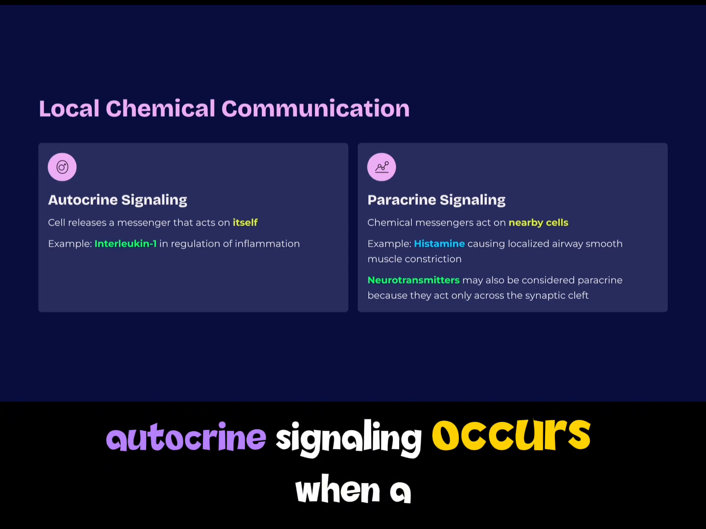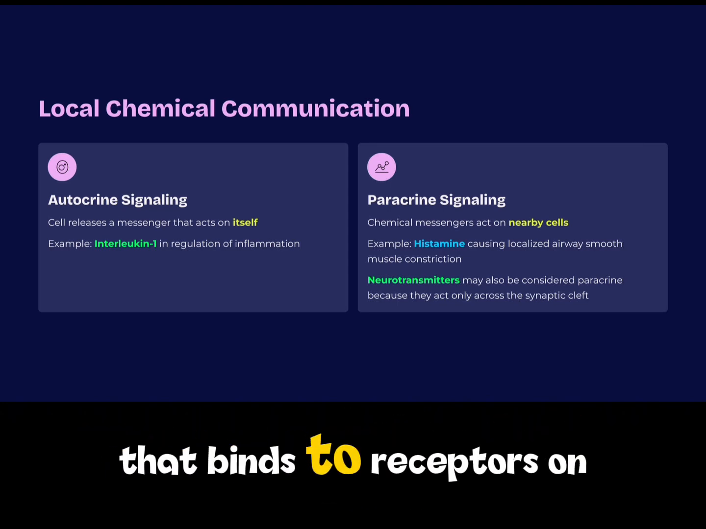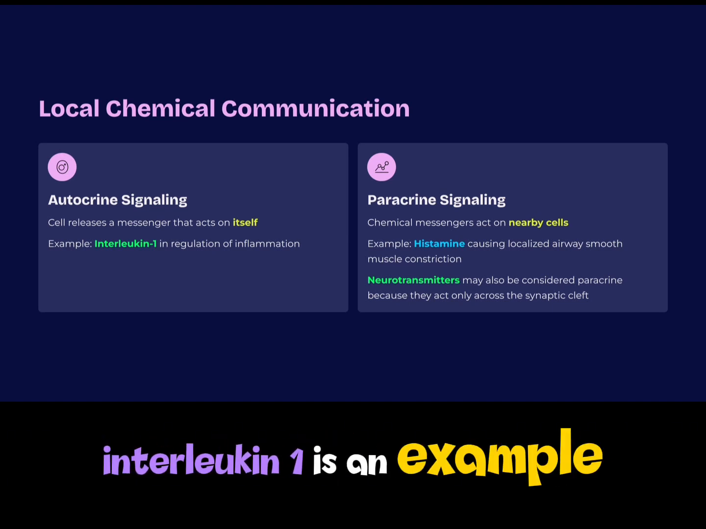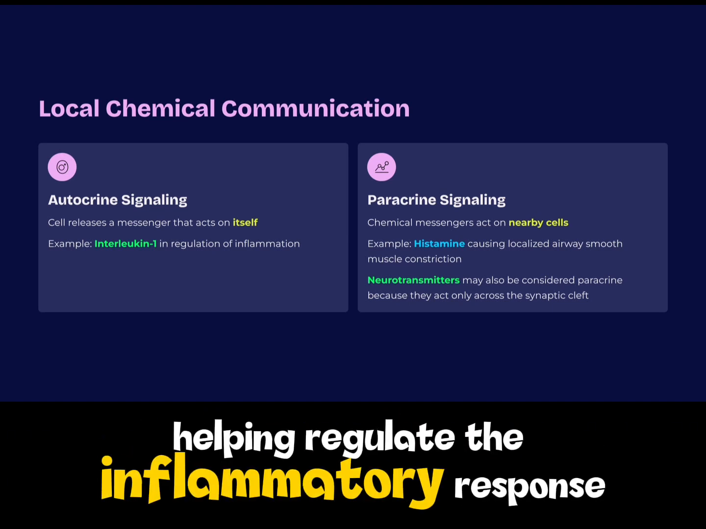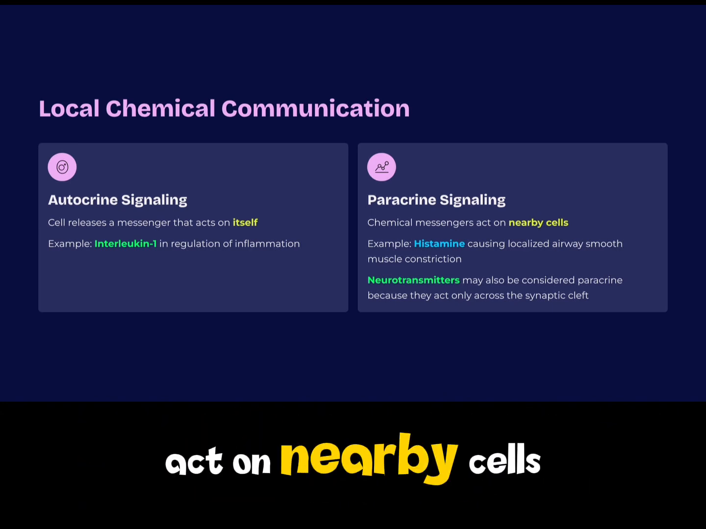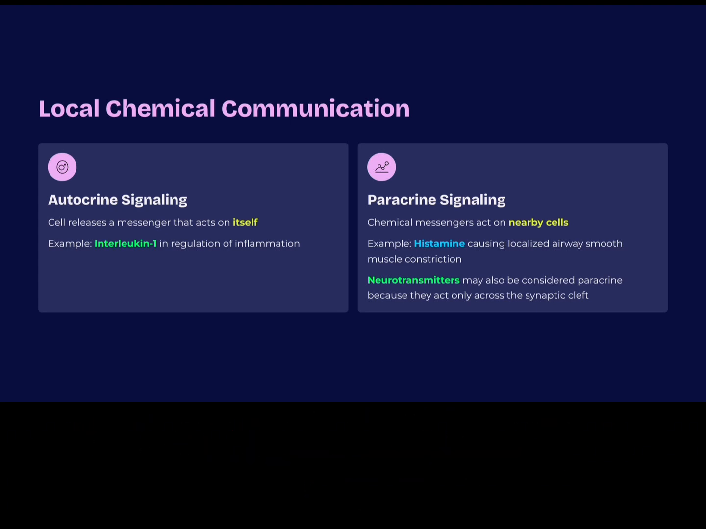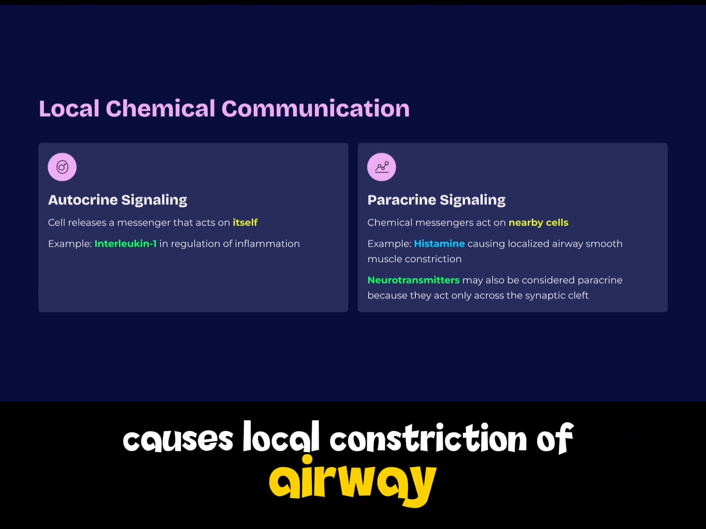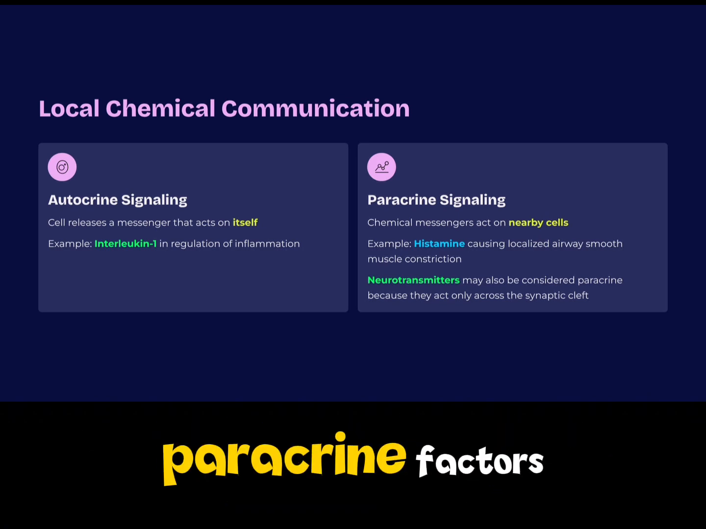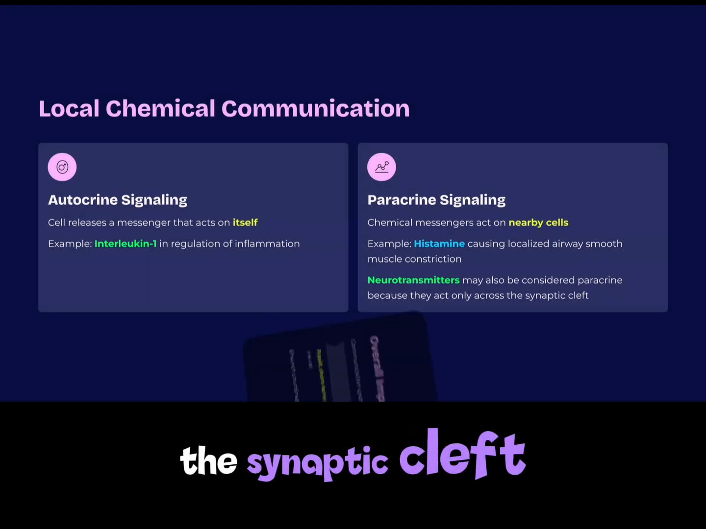Autocrine signaling occurs when a cell releases a chemical messenger that binds to receptors on the same cell. Interleukin-1 is an example, helping regulate the inflammatory response. Paracrine signaling involves chemicals that act on nearby cells. Histamine, released by immune cells in the bronchial tree, causes local constriction of airway smooth muscle. Neurotransmitters can also be considered paracrine factors because they act only within the synaptic cleft.